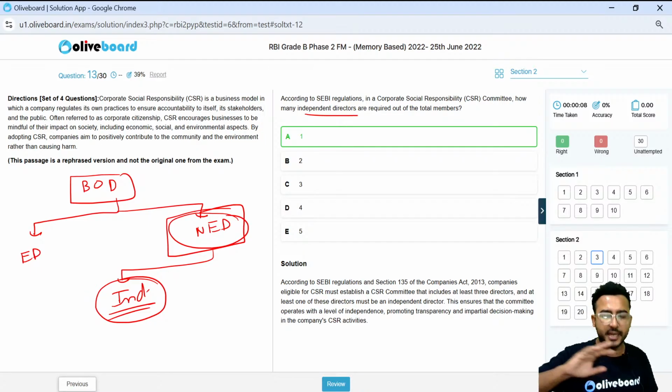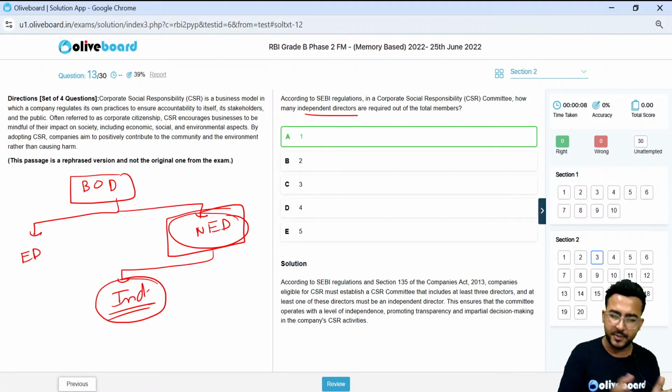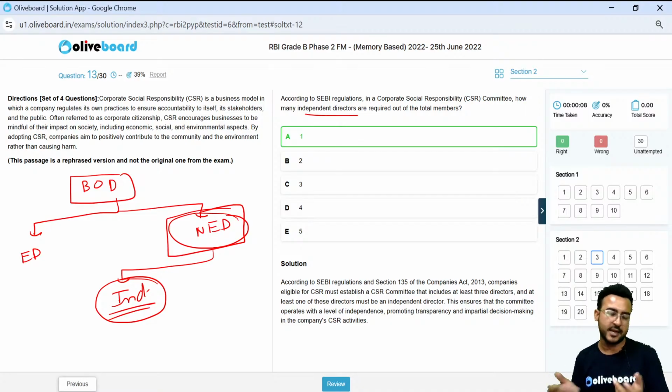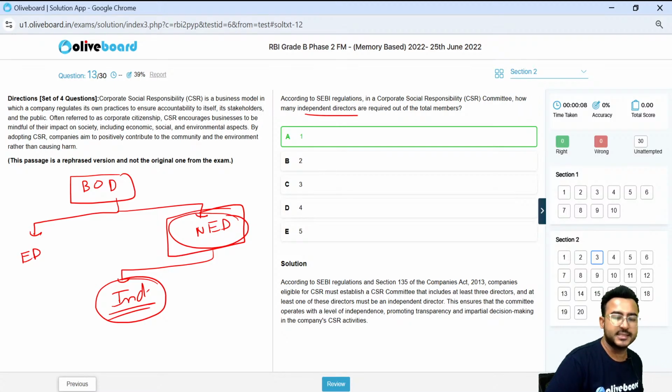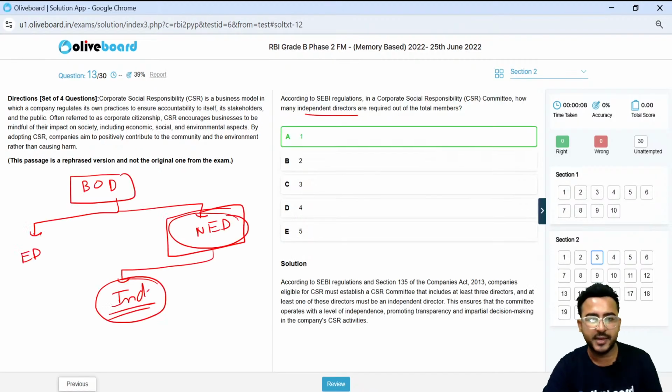That means they are completely independent. Though there are complete rules and regulations related to the independent director in the Companies Act, we don't have to go into too much detail of that because Companies Act is not in our course. But we need to know that independent directors are completely independent financially as well. Okay, they are not dependent on the company. They do not have any kind of financial relationship with the company, right? And there are certain criteria. So we call them completely independent, as the name says it all. So in the CSR committee, we need at least one independent director out of the total number of members of the committee.